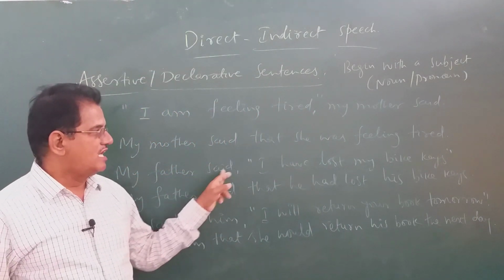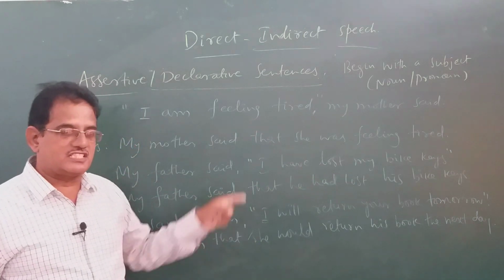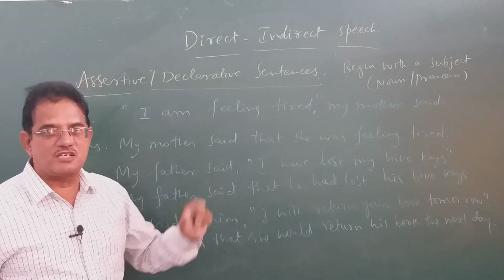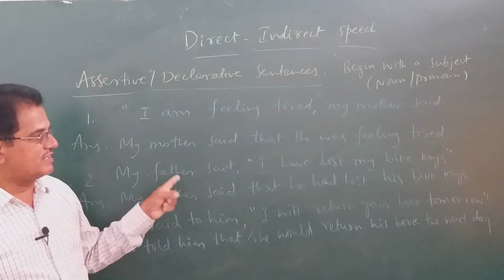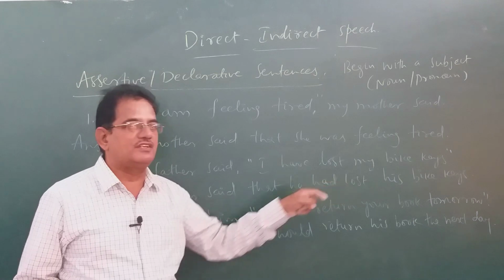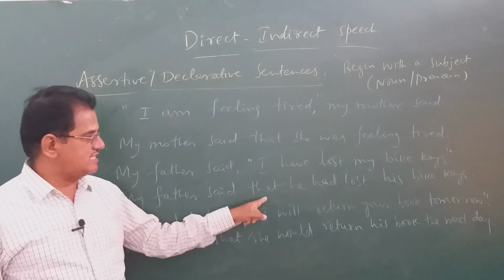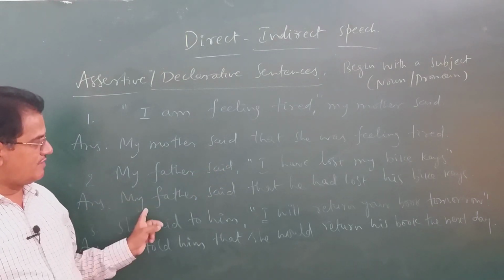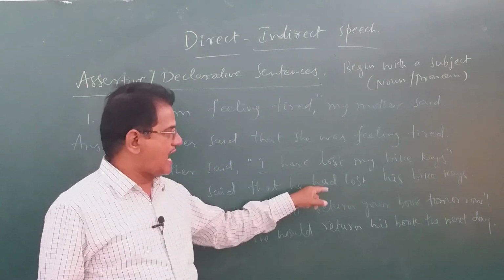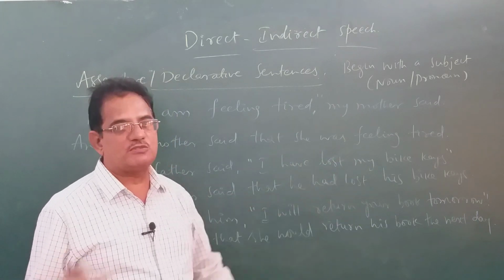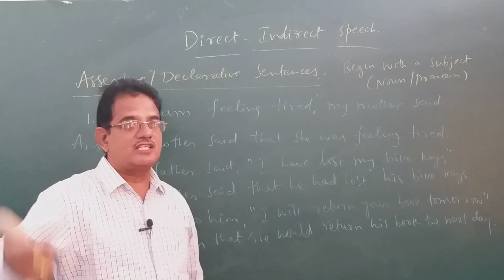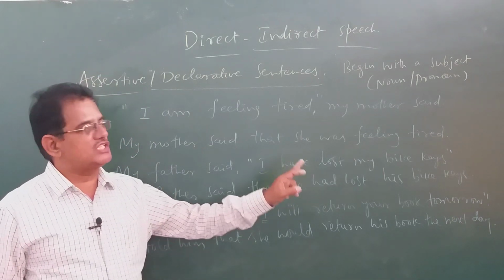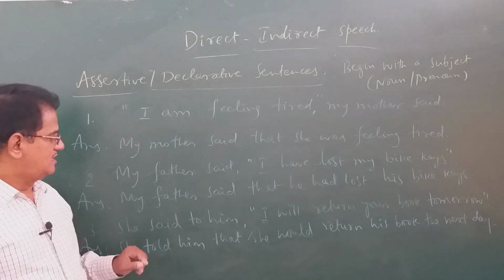My father said, I have lost my bike keys. This is in present perfect tense. So present perfect changes into past perfect: had plus V3. My father said that. I becomes he, because these are the words spoken by my father. So, my father said that he had lost his bike keys. My becomes his, because my father spoke those words. My father said that he had lost his bike keys.